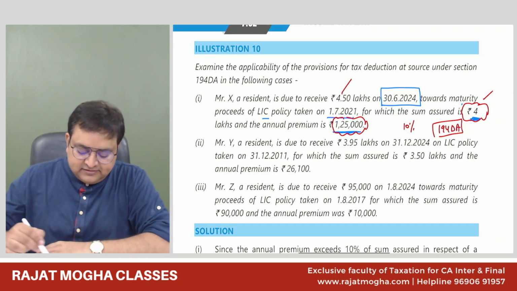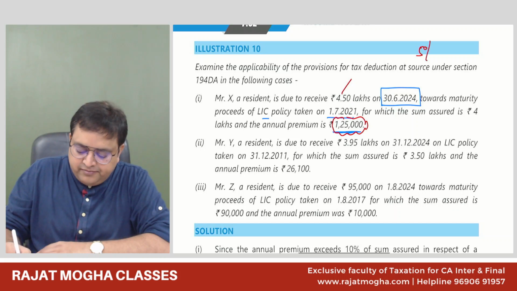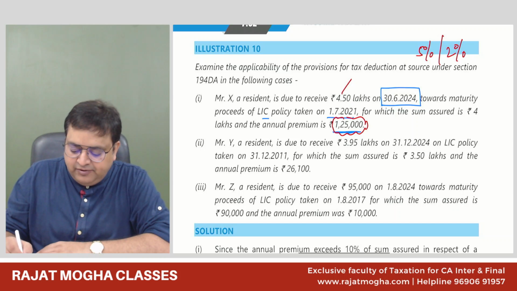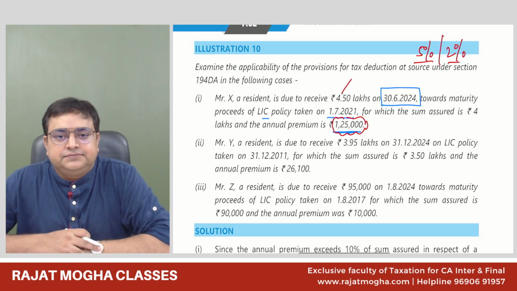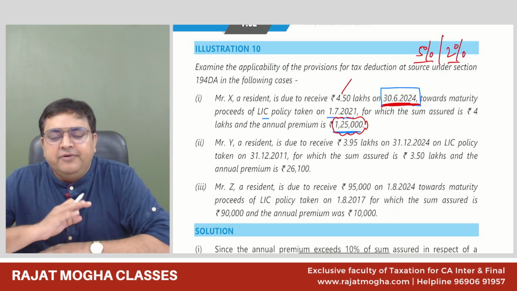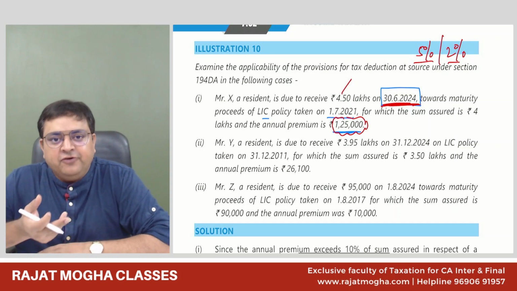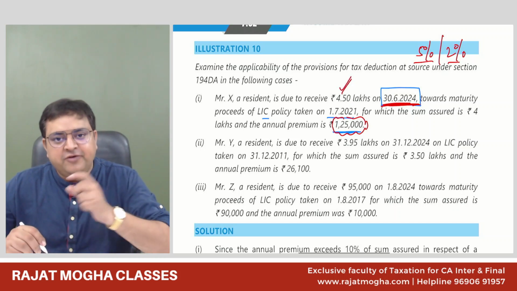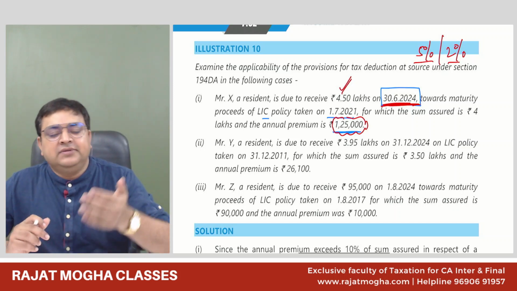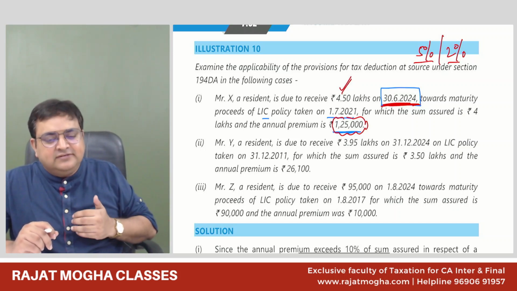Now, guys, the 194 DA rate is 5% and from 1st October it has changed to 2%. Please tell me, here you will apply 5 or 2? 5%. Why? Because you are getting this on 30th June 24, before 1st of October. Okay, 5%. 5% of what? 5% of 4.5 lakh or 5% of the income portion? 5% of the income portion. So what is income? The amount you are receiving minus the amount you have paid.